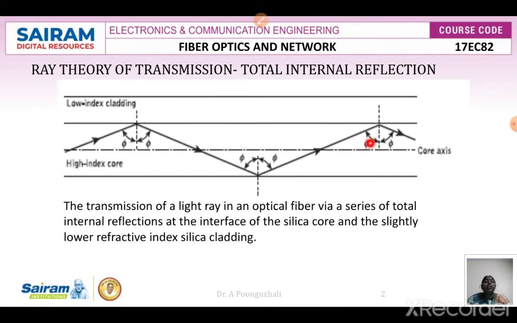When it is equal to or greater than the critical angle, that wave is reflected. This process is followed inside the fiber through a process called total internal reflection, and the wave is transmitted. Here we can see the silica core, and the cladding surface has a slightly lower refractive index compared to the core. So this is the concept of total internal reflection: when the incident angle is equal to the critical angle or greater than the critical angle, the wave is reflected back into the same medium. That is called total internal reflection.